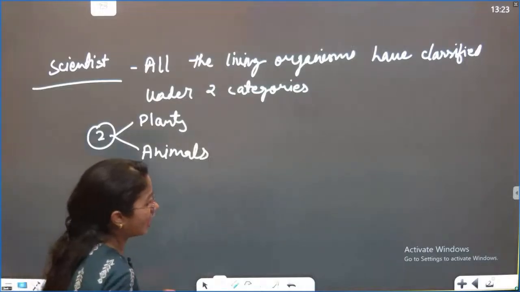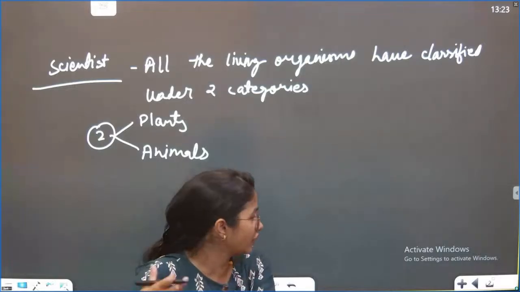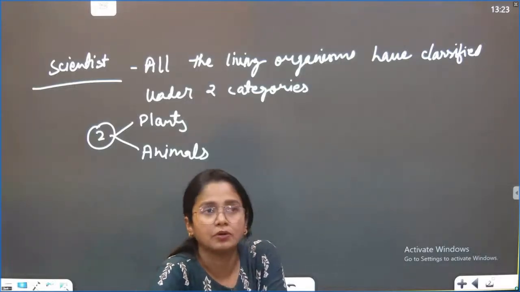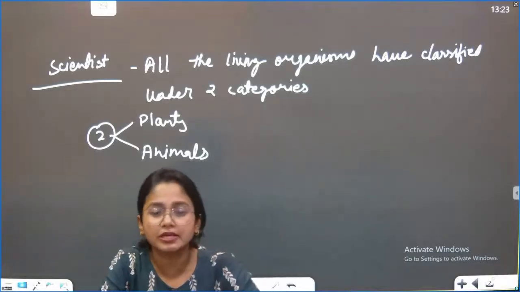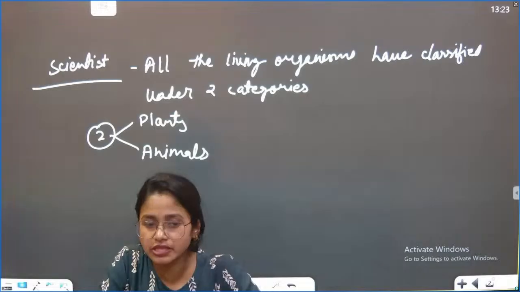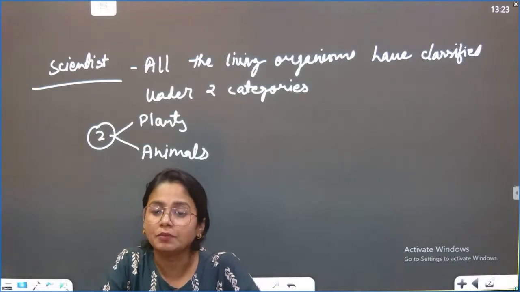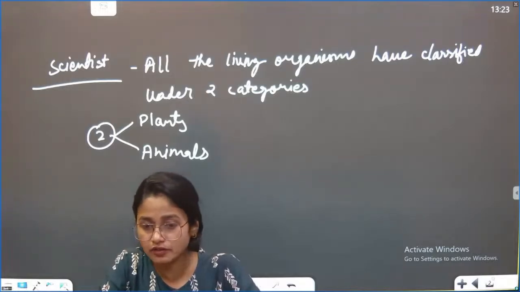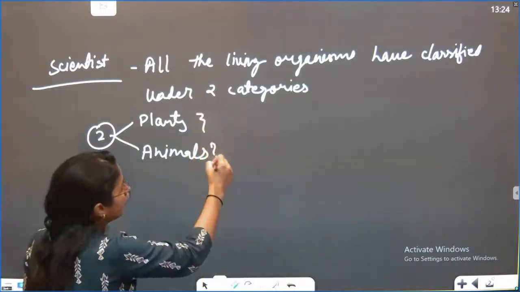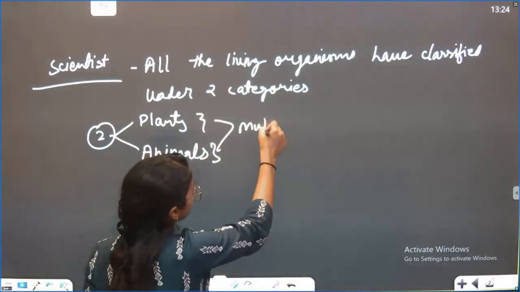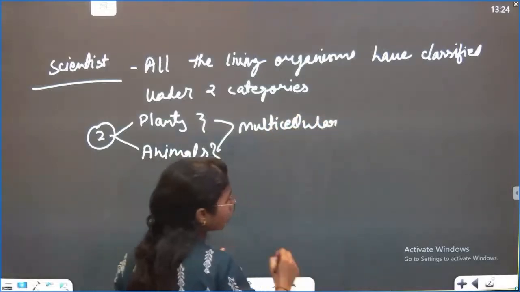So if you see the animals, such as the animal body or the plant body, they are made up of different types of cells. Such as, if we talk about the blood, it has a different kind of cells. Then if we talk about the skin, skin has a different kind of cells. Then we talk about the neuron, the basic unit in which the human brain works, that has different kinds of units. So then they said, okay, both of these are multicellular organisms. Of course, I'll talk about multicellularity. Do not get confused. Okay, multicellular.